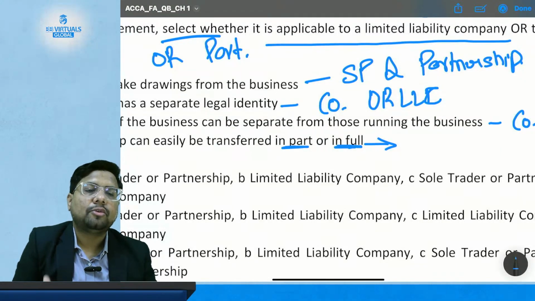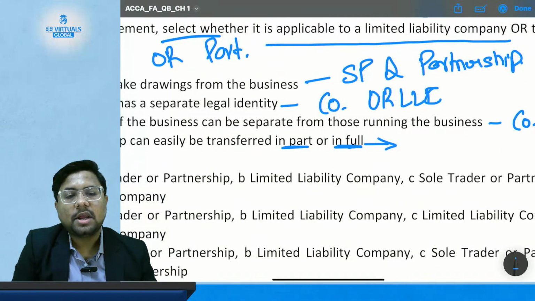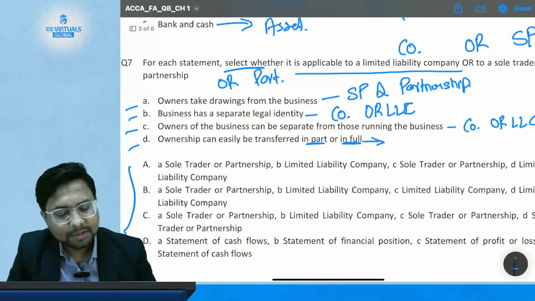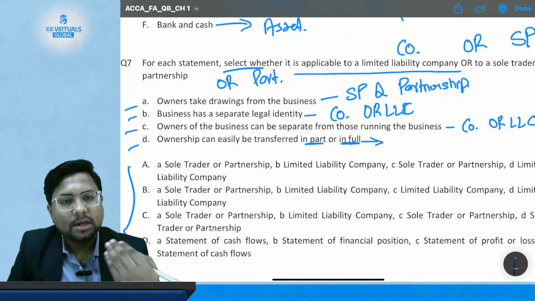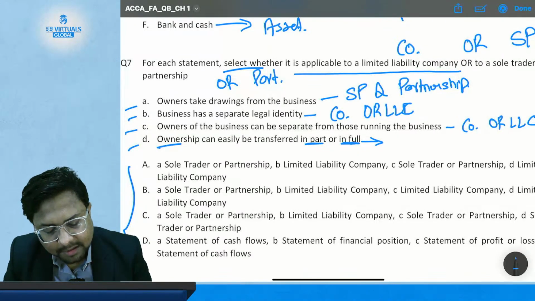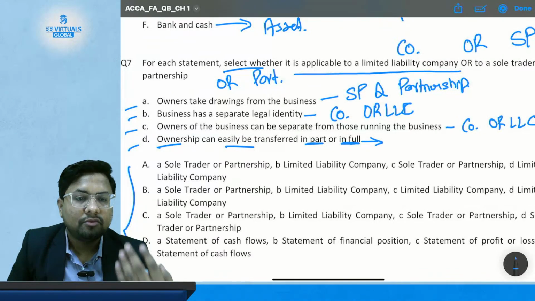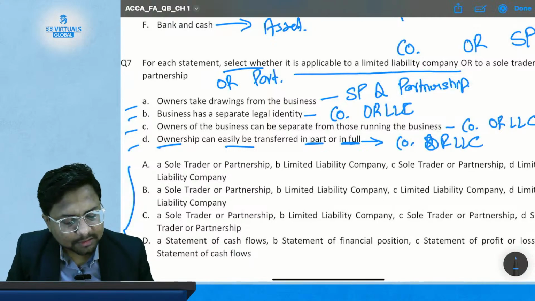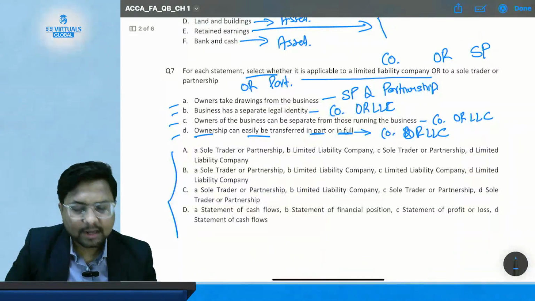You can sell some of your shares and not the full share also, and you can also sell your full share. So only in company form of a business can ownership be easily transferred either in part or in full. So the answer of this is also company or LLC.